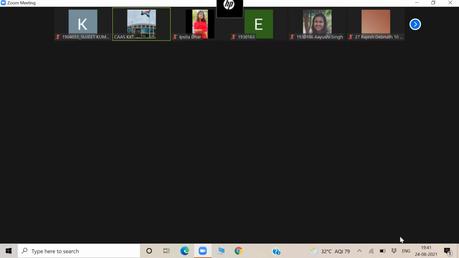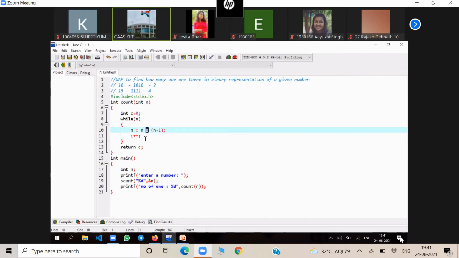Can anyone tell me what is this ampersand here? You are all electronic students. So I start this code, I start coding from this program. Sir, bitwise not. Bitwise and. Bitwise and not. It is not. It is bitwise and. Sorry, sir. Bitwise and operator. This is bitwise and. You know what is the bitwise and?